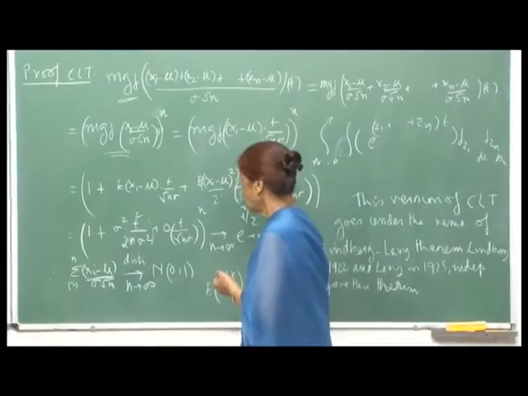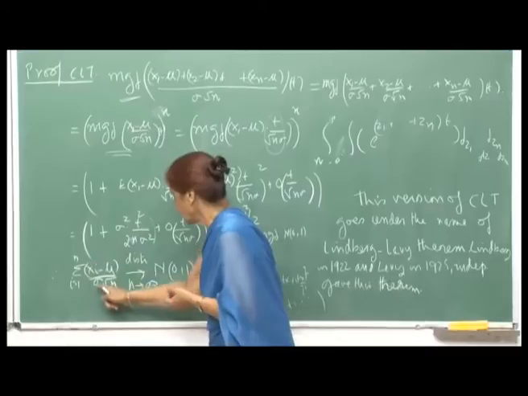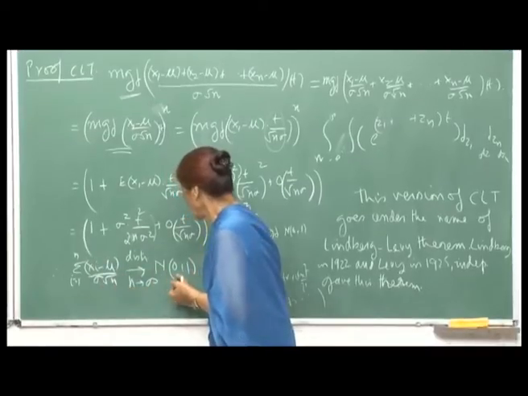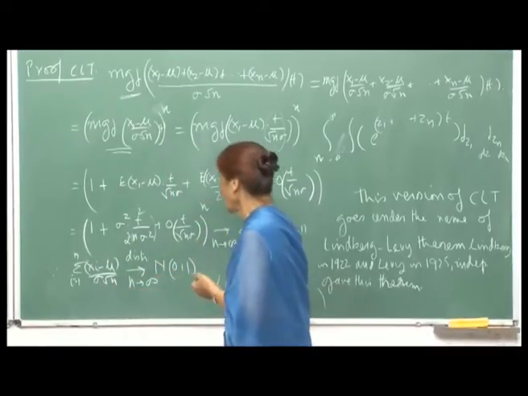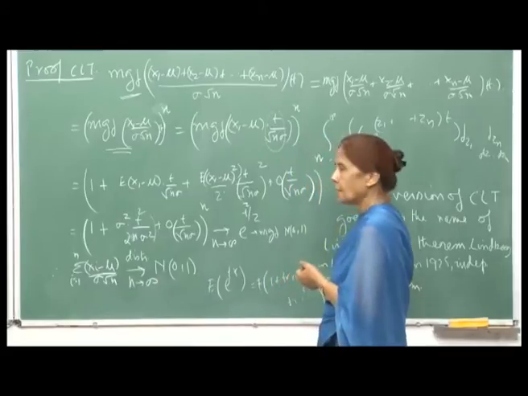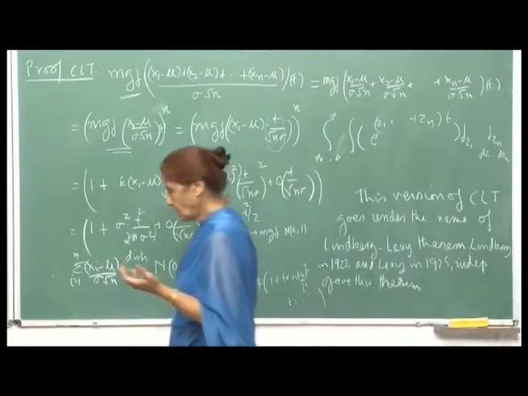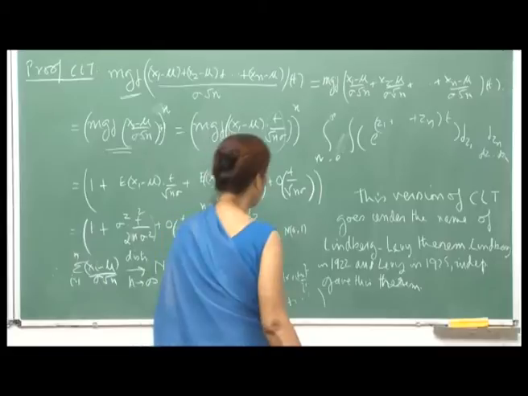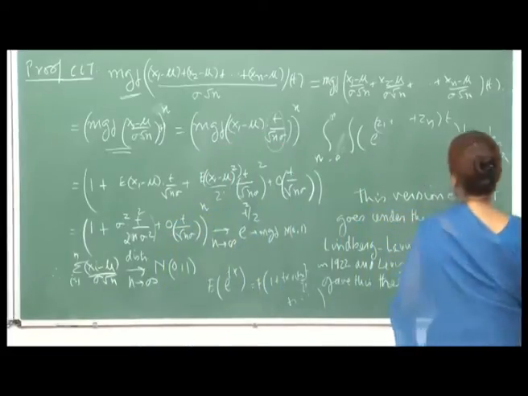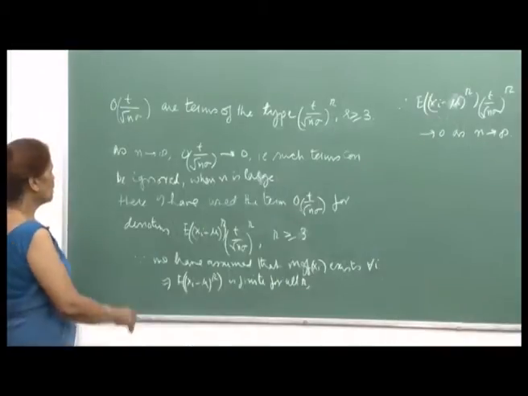Therefore, by the lemma I can assume that this random variable converges to N(0,1) in distribution as n goes to infinity. So, using the MGF, the proof really simplifies.